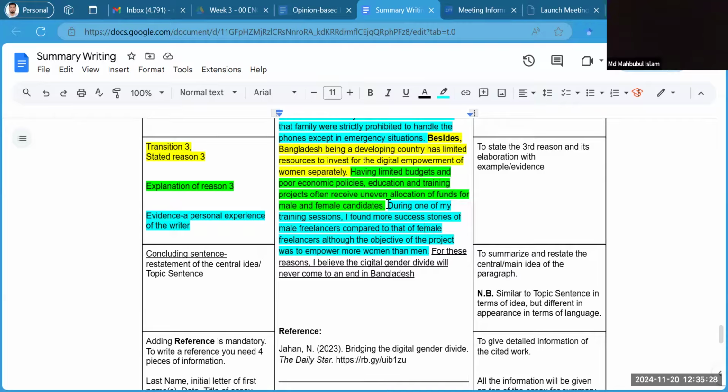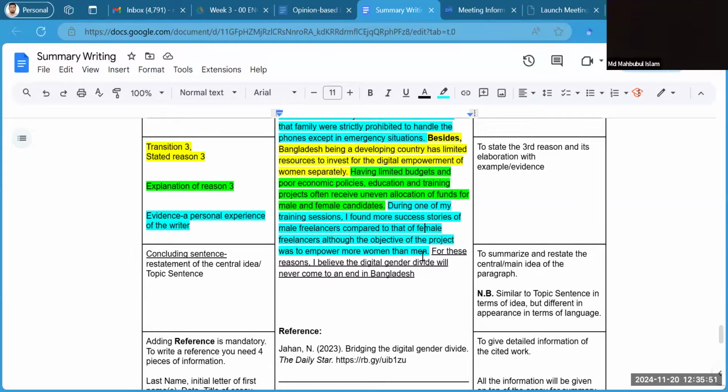All right. So this is my example or evidence. During one of my training sessions, I found more success stories of male freelancers compared to that of female freelancers. Although the objective of the project was to empower women, more women than men, I found the opposite.